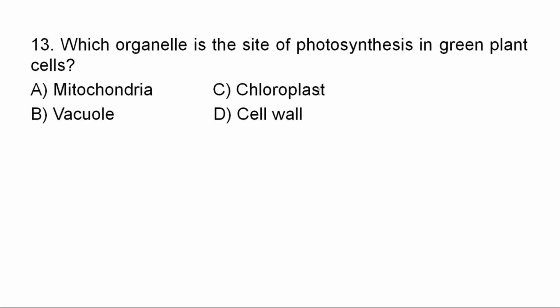Question number 13. Which organelle is the site of photosynthesis in green plant cells? A. Mitochondria. B. Vacuole. C. Chloroplast. D. Cell wall. The site of photosynthesis in green plants: chloroplast. Chloroplast is the site of photosynthesis. Photosynthesis is the process by which green plants manufacture their own food, and this photosynthesis is performed within the chloroplast. So the correct answer for question number 13 is C.